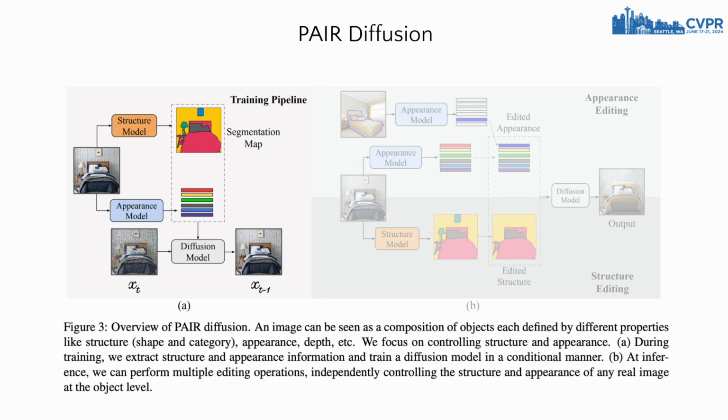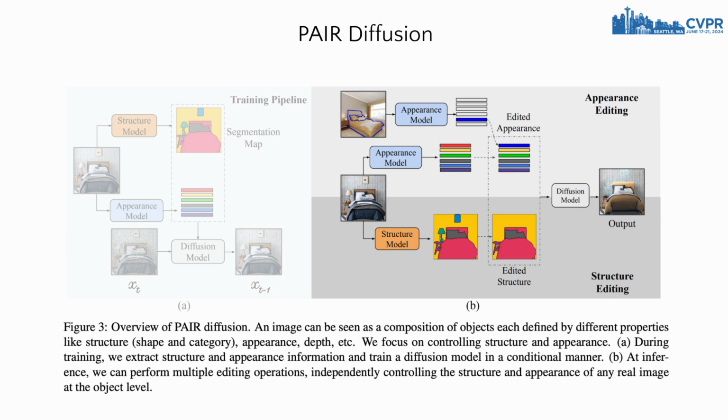Given an image dataset, we can use our method to extract structure and appearance of each object for each image. Next, we can train our diffusion model in conditional manner using concatenation or control net depending on the type of diffusion model we are using. During inference, the user can freely edit the images at the object level in a precise manner.